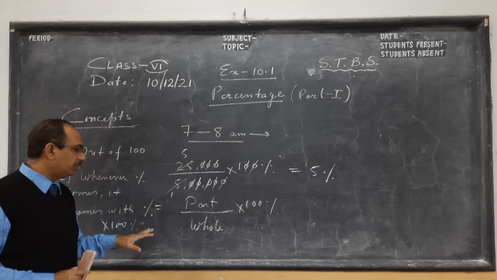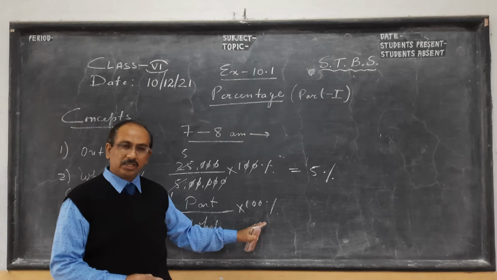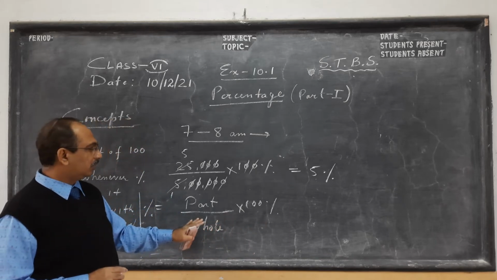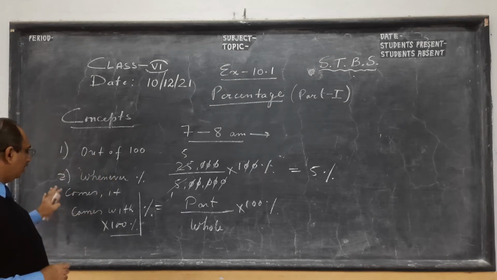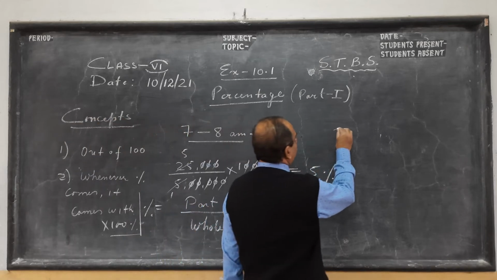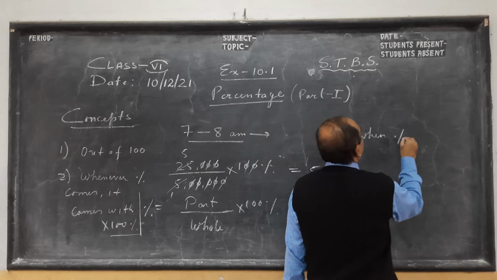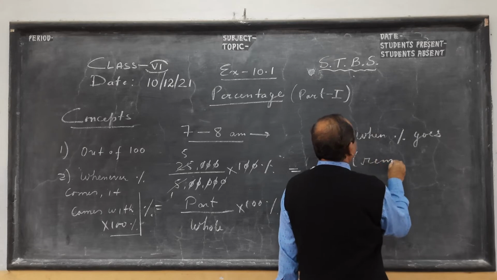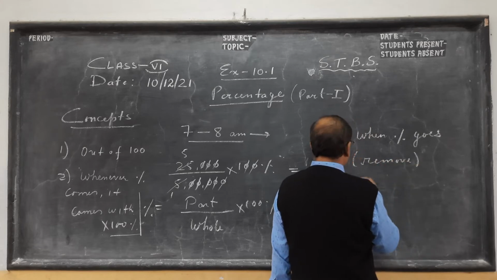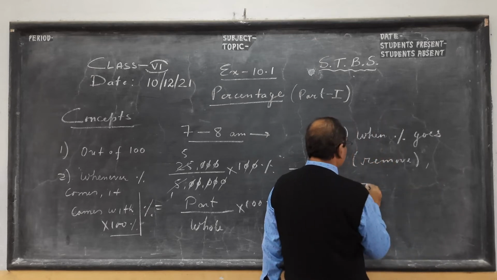So there are 2-3 things we learn here. This format we see, percentage means part by whole into 100%. This will be encountered in little harder sums. So first thing, percentage means out of 100. Second thing, whenever percentage comes, it comes with 100%. And the last concept, children: whenever percentage goes, or you remove it, 100 comes in the denominator.